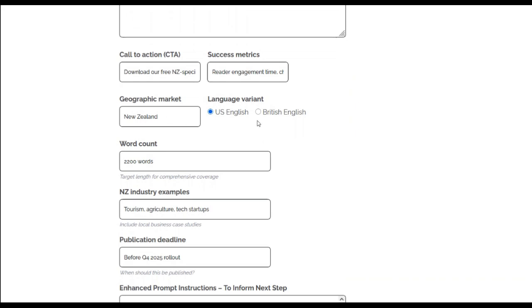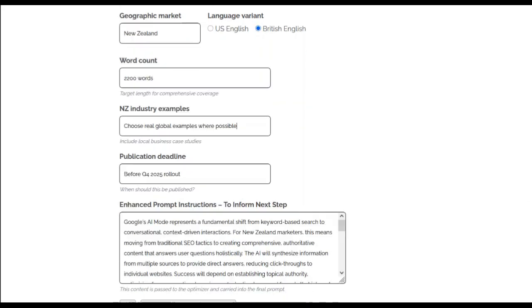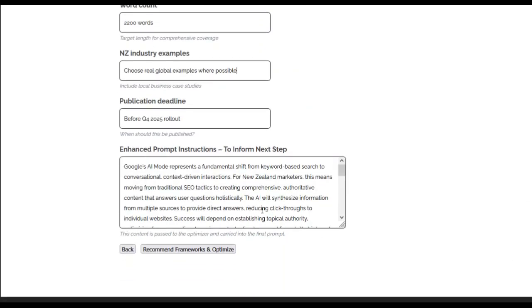and we'll go for British English. Talks about the word count. We'll take out New Zealand examples and we'll choose real global examples where possible. Publication deadline, it's a bit irrelevant, but we'll leave it with that. And then it goes through and copies the enhanced prompt instructions in to inform the next step.